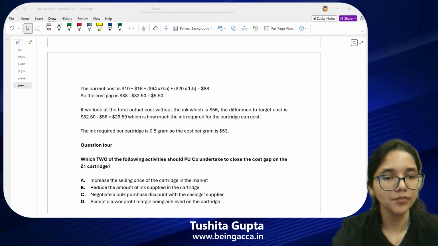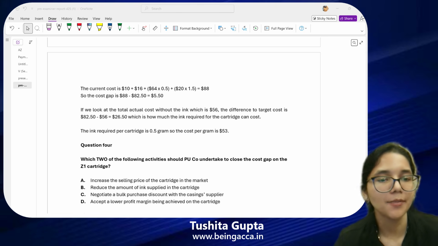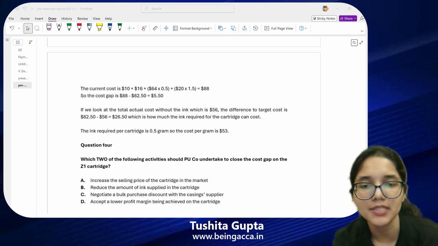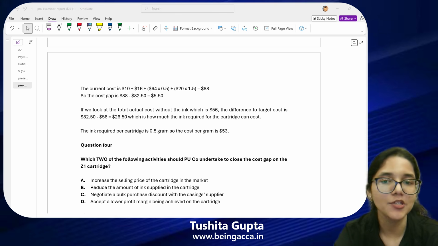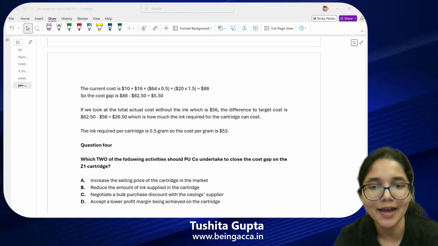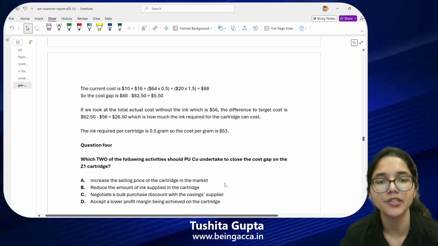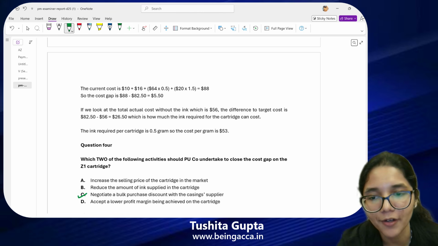Okay, I am starting to receive your answers. Most of you are saying option B and C. Some of you are saying C and D. So C is common in all of the students' answers. So you people are right in choosing one of your choices as option C. What does option C say? We should negotiate a bulk purchase discount with the casing supplier. So casing is one of my raw materials. If I'm getting a discount over that, my cost will reduce. That will help me close my cost gap. So C has to be one of my answers.